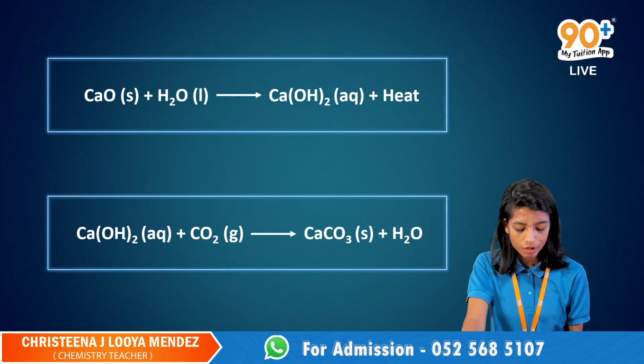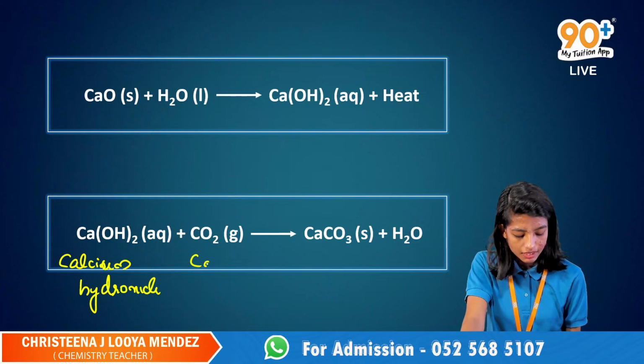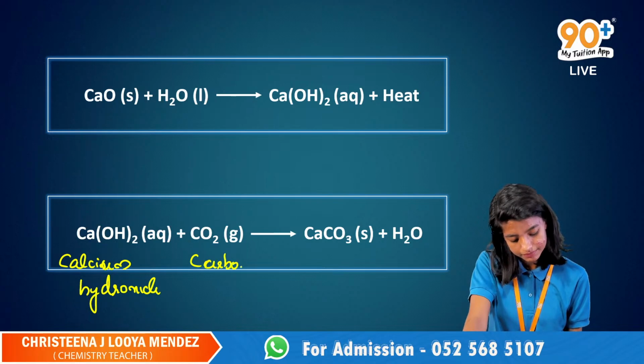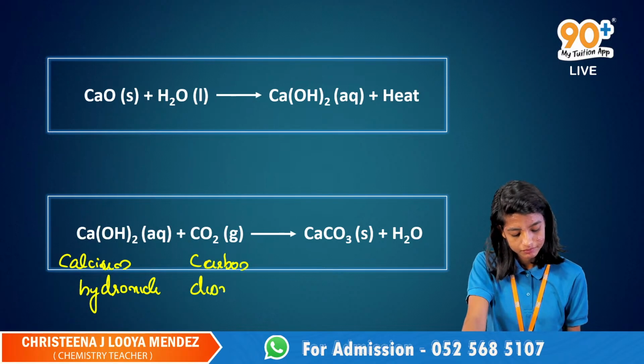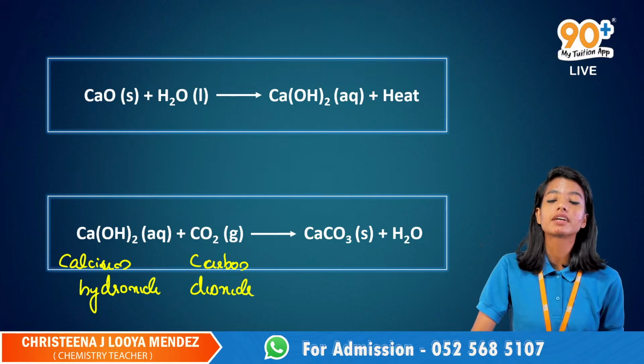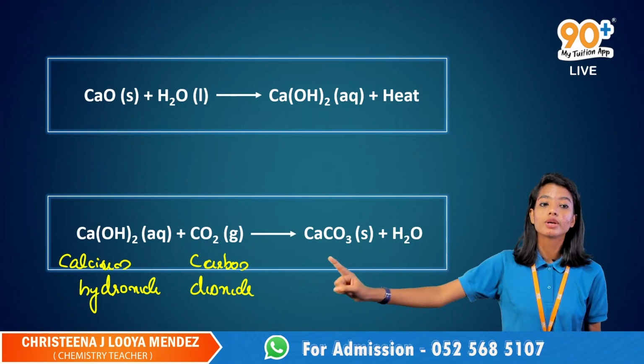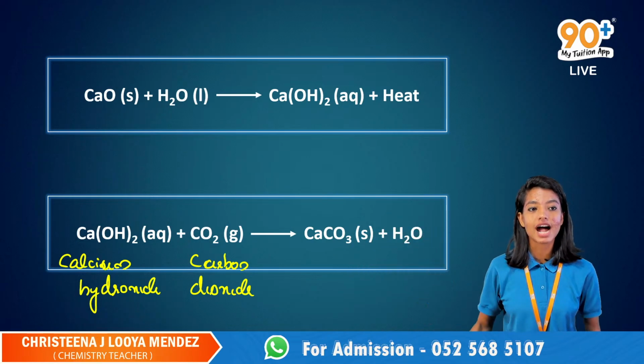So CaOH twice is calcium hydroxide, reacted with carbon dioxide. Okay, the calcium hydroxide reacted with the carbon dioxide that is present in the air to give calcium carbonate,